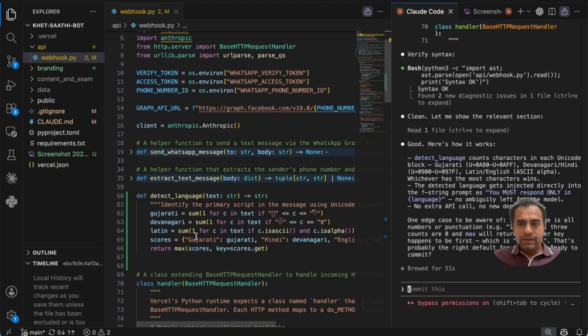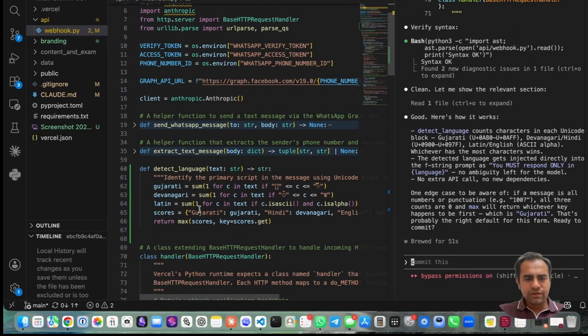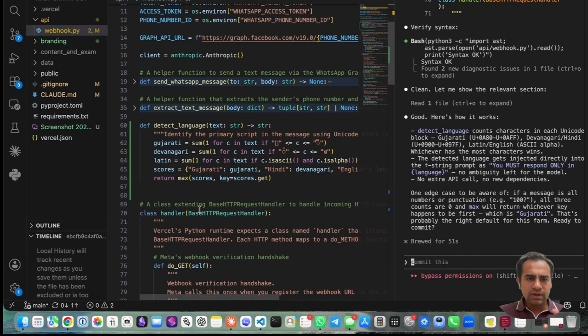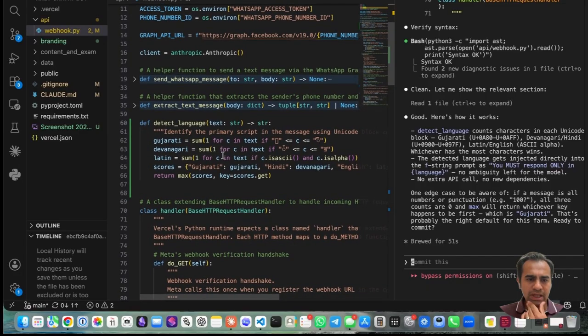Okay, so it came up with a good solution, which is a Python function, which is more deterministic, where it takes in the string and identifies it by the Unicode. And Gujarati differs slightly from Hindi with that line on the top, and the Latin script in case it's English, and then returns like a score, which is more elaborate than I thought it would be.